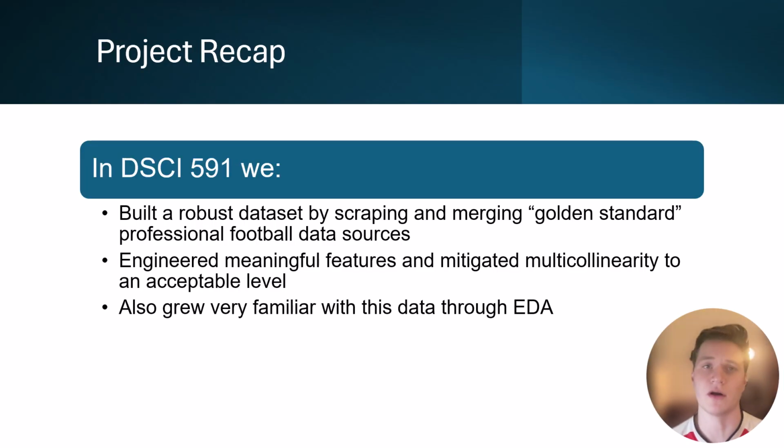So just to recap where our project currently sits, in DSci 591, we built a really robust data set by scraping and merging gold standard professional football data sources, things like Pro Football Reference and NFL.com, and we engineered a ton of meaningful features and then mitigated their multicollinearity to acceptable levels where we can use them. And we did this by growing very familiar with the data through EDA. Now we'd like to take some time to describe what that data looks like.